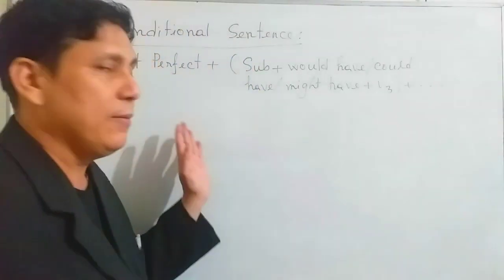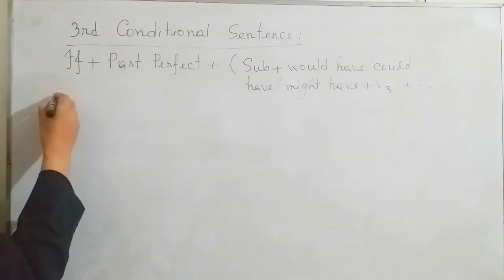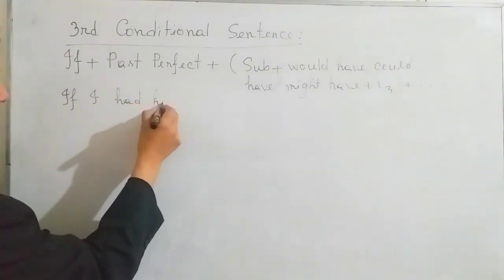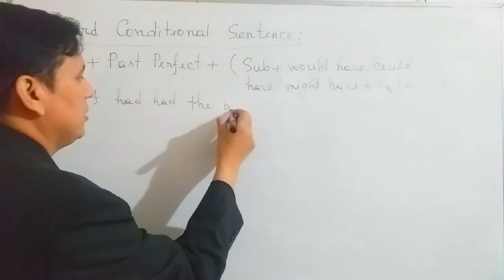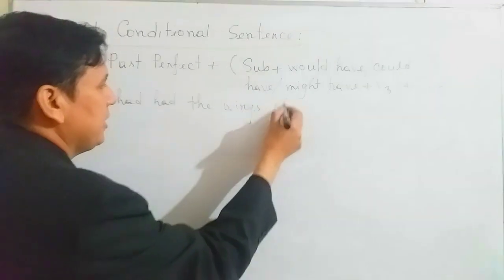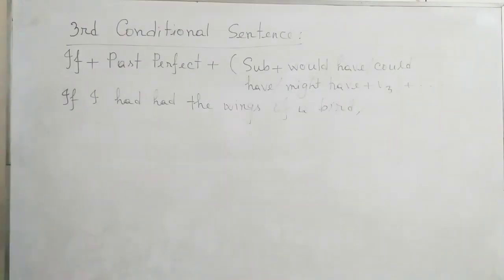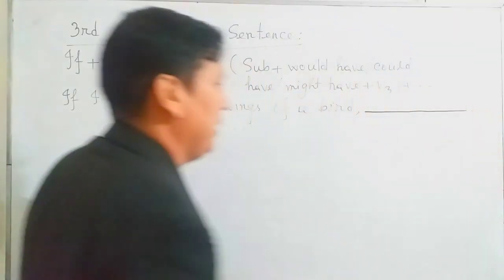Okay, so now I am going to write the example first. Okay, so the example is: if I had the wings of a bird. If I had the wings of a bird, yeah, so what will be the next sentence? How will you complete the incomplete sentence?